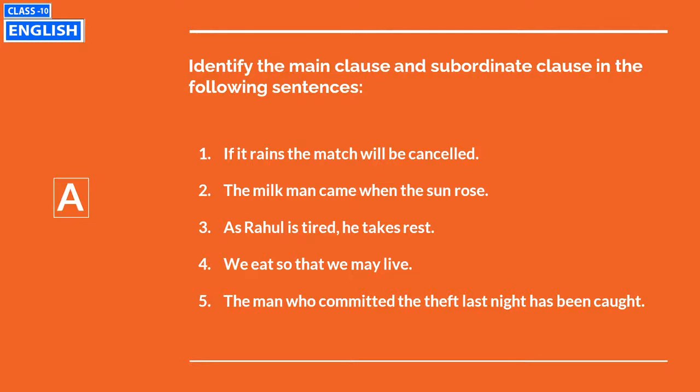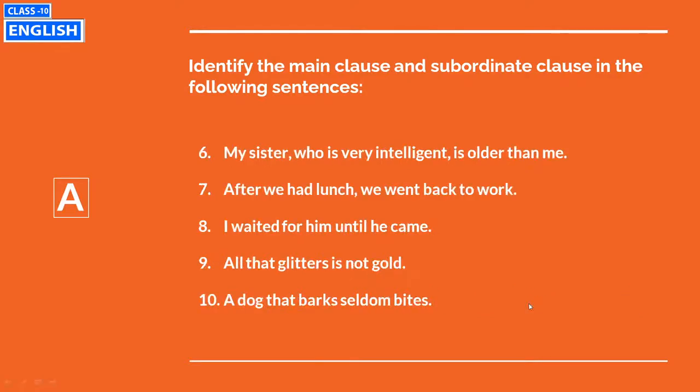Who committed the theft last night, this is your SC or subordinate clause, and the man has been caught, this is your main clause. Next question, number 6. My sister, who is very intelligent, is older than me. Here the SC is who is very intelligent, and the main clause is my sister is older than me.